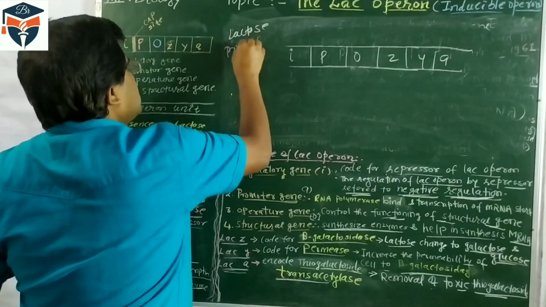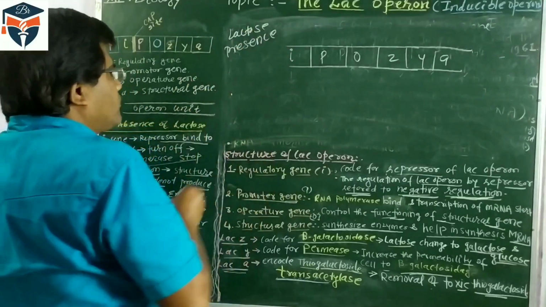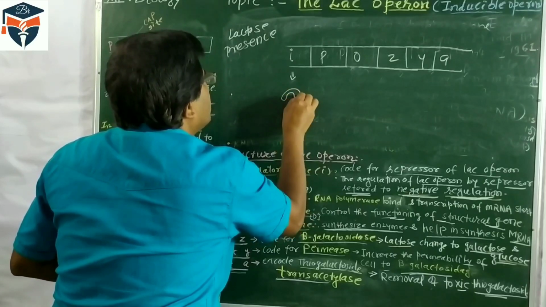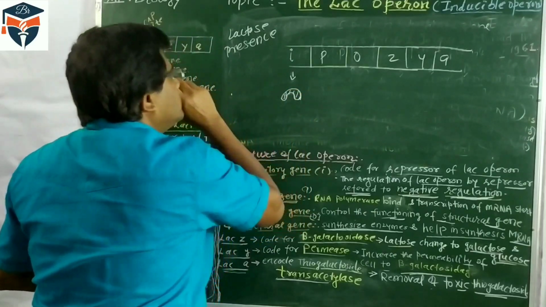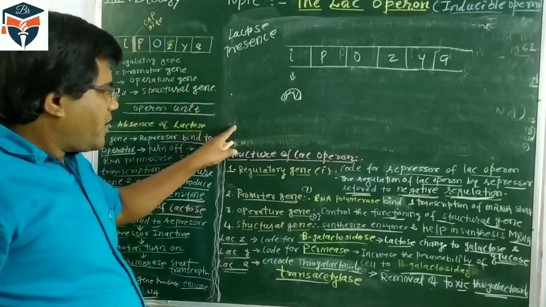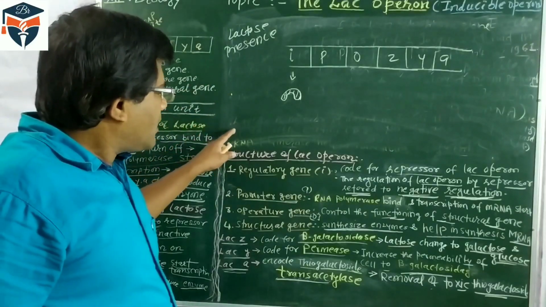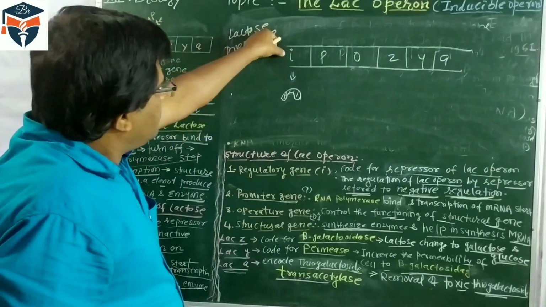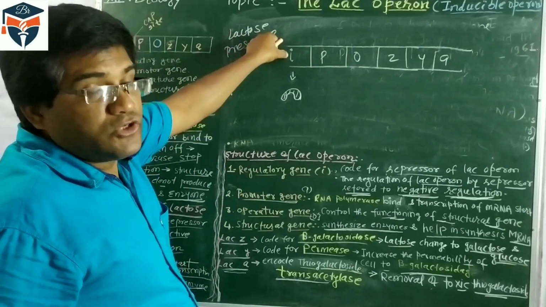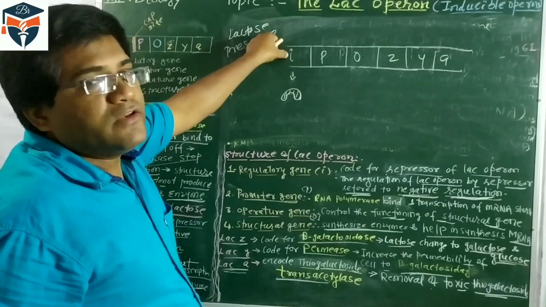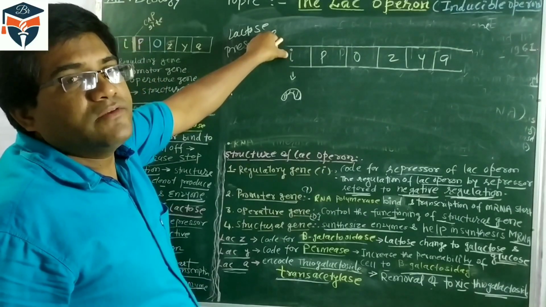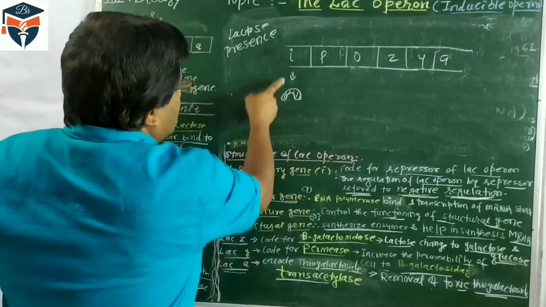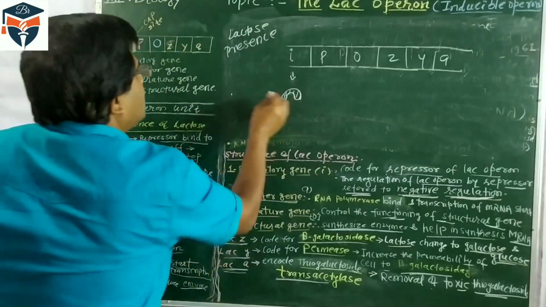In the presence of lactose, what happens? The regulatory gene will synthesize the repressor. The repressor will always be produced by the regulatory gene. Here we have studied that lactose is an inducer, and in this process of gene regulation, mRNA synthesis normally remains off. Why does it remain off? Because the regulatory gene always synthesizes its repressor.